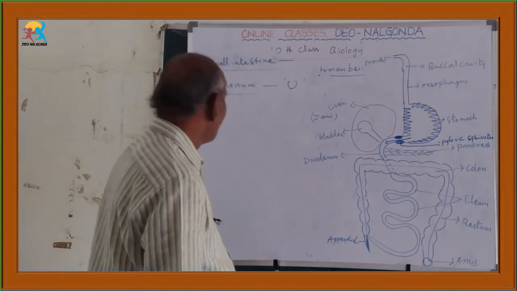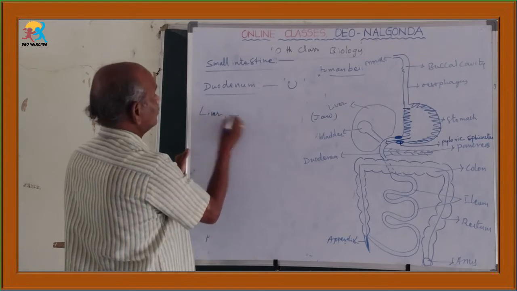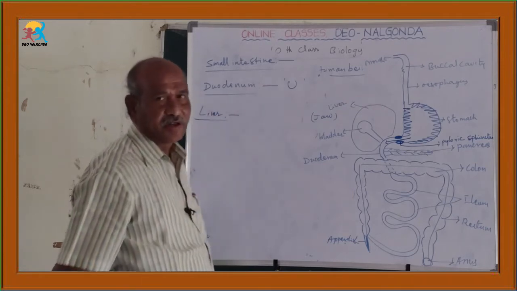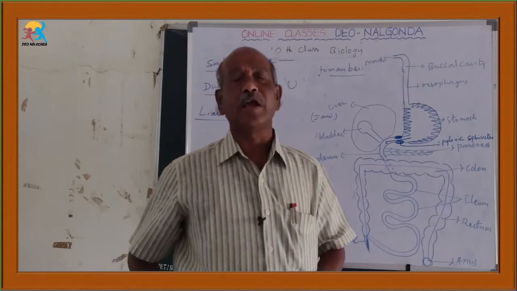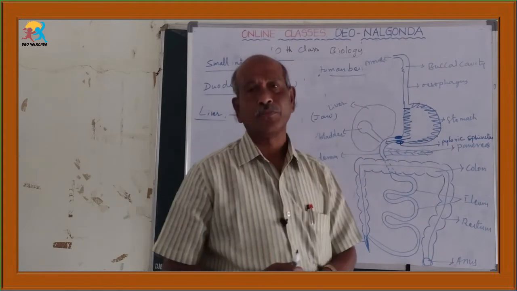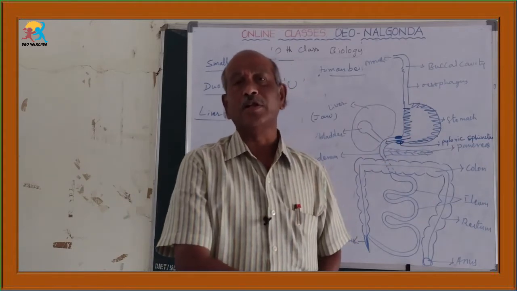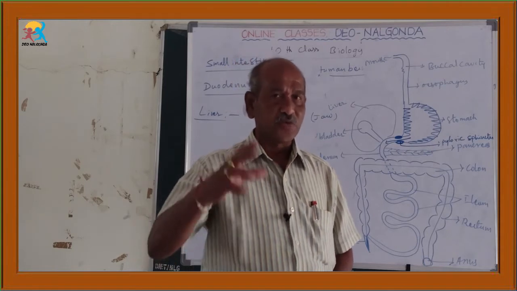Okay, let us go to the liver. What is the speciality of the liver? It is located in the abdominal cavity towards the right side, opposite to the stomach. The stomach is located on the left side, and on the right side is the liver.